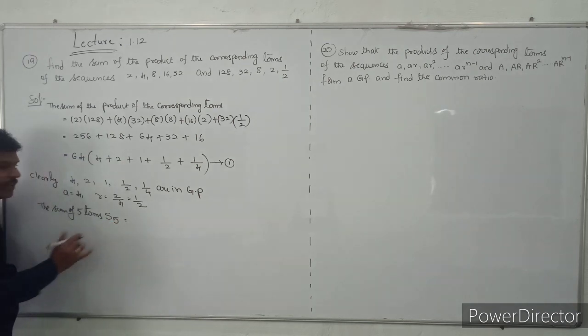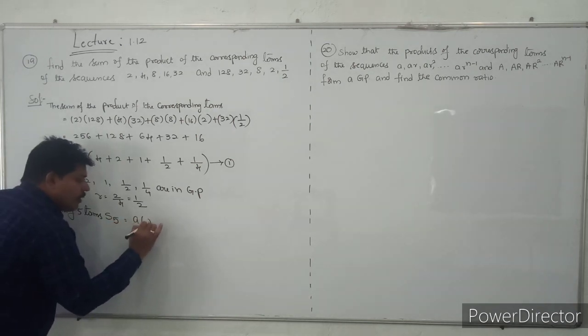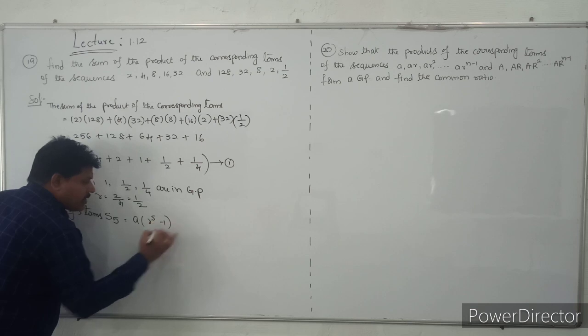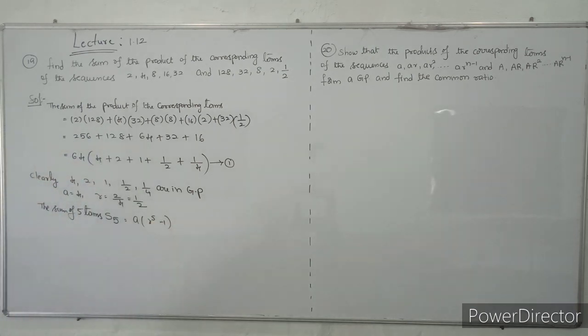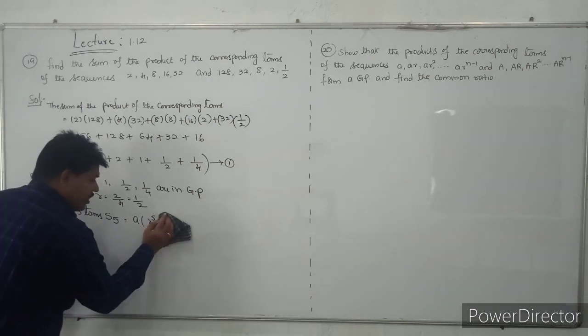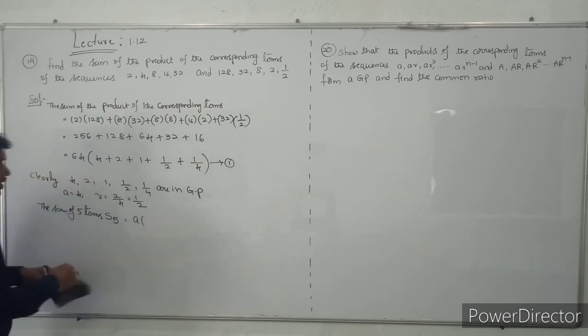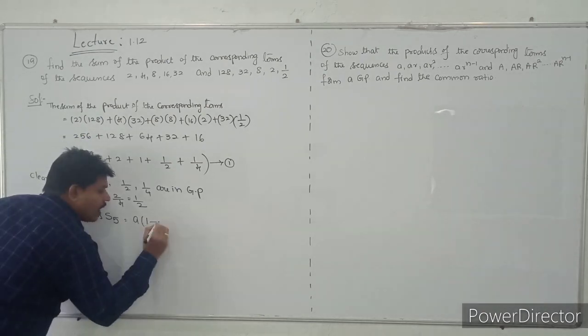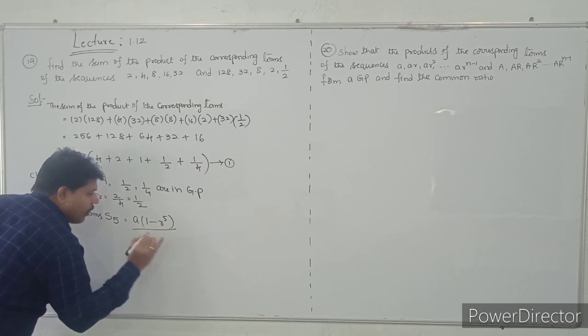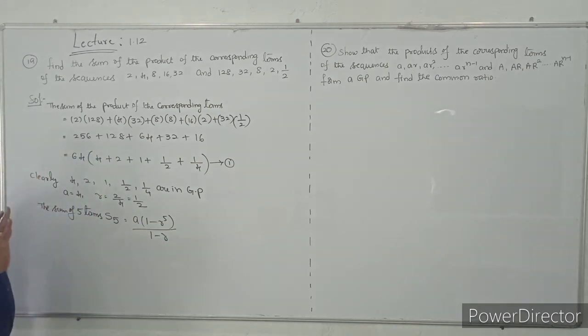What is the S5 formula? A into R power 5 minus 1. The R value is 1 by 2, which is less than 1, so we can take the formula like this: A into 1 minus R power 5 by 1 minus R. Understand, students? R value is 1 by 2, less than 1.